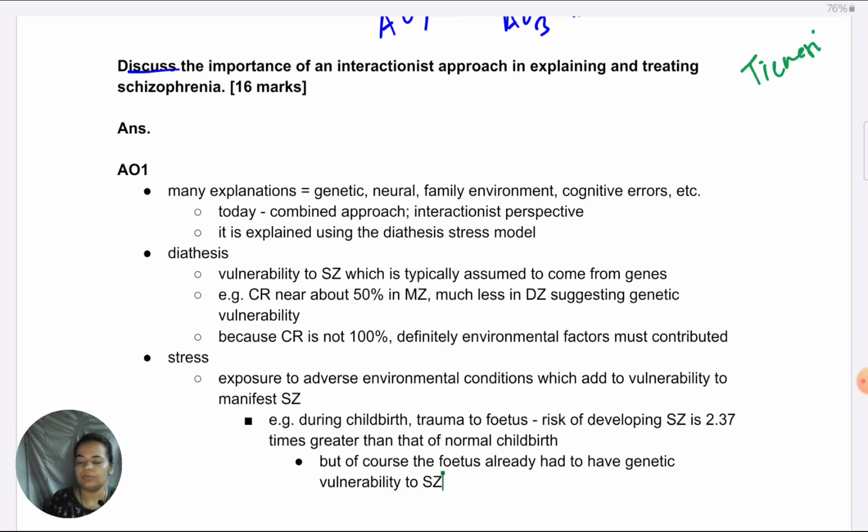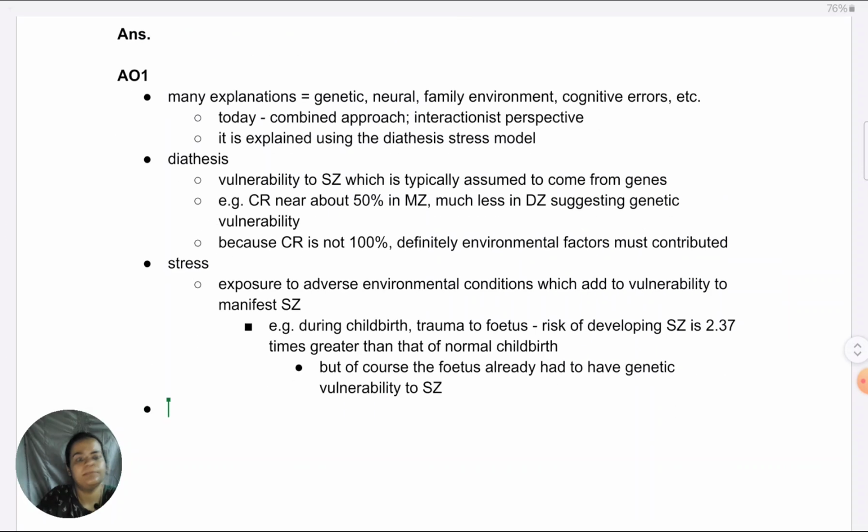Now, why I haven't gone into the details of either diathesis or stress in terms of studies is because, like I told you, I want to summarize one particular study which combines the diathesis stress model, which is the Tienari et al. study. So I've left my word count for that. It's a long study. There's a lot potentially that you can give, but of course AO1 is just for 6 marks. I've already covered a lot, so I'm not going to be able to give that much. So in that same format in which I had summarized the 4 marker, I just give the aim, procedure, results, conclusion of Tienari in 1-2 lines maybe for each section.